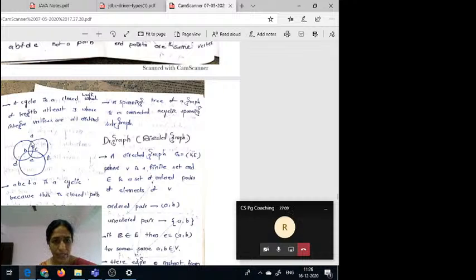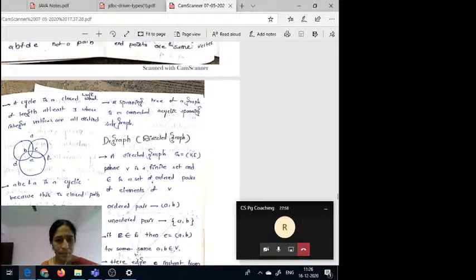Suppose you can observe here one more cycle, A to B, B to E, E to D, D to F, F to C, next C to A. Suppose here you can observe A to B, next B to C, next C to B, again next B to D, next D to F, next F to A. So this is a cycle, but this is not a closed path, because other than the two endpoints, the internal vertices are repeated.